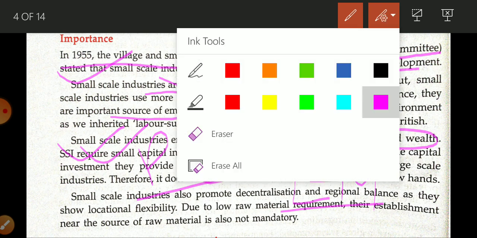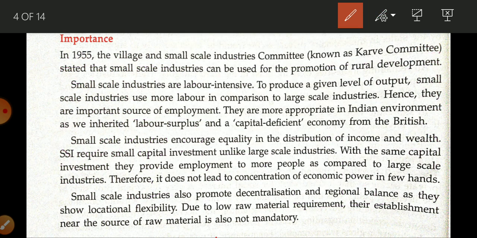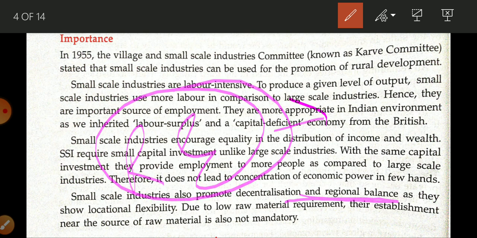Now the third is that it is helpful in regional balance or regional equality. How? We can establish a small scale industry anywhere, in any area. Why? Because whatever raw material it requires is easily available in the local market.